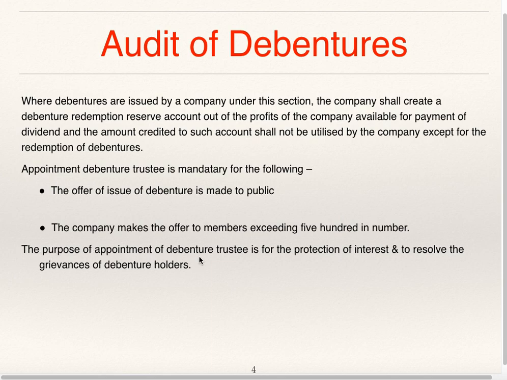The purpose of appointment of debenture trustee is for the protection of interest and to resolve the grievances of debenture holders. Grievances are disputes. If the debenture holders are having any problems or disputes, it is the job of trustees to take care of that. Their job is to protect the interest of debenture holders.